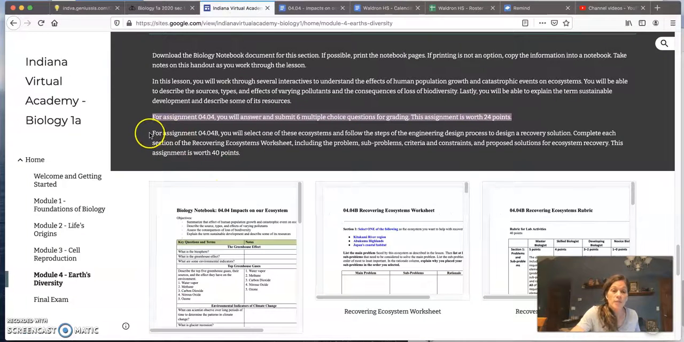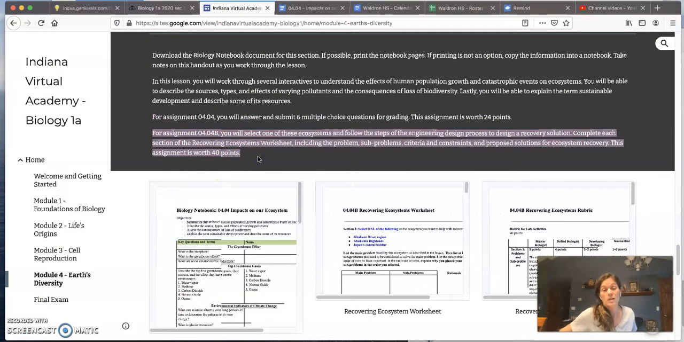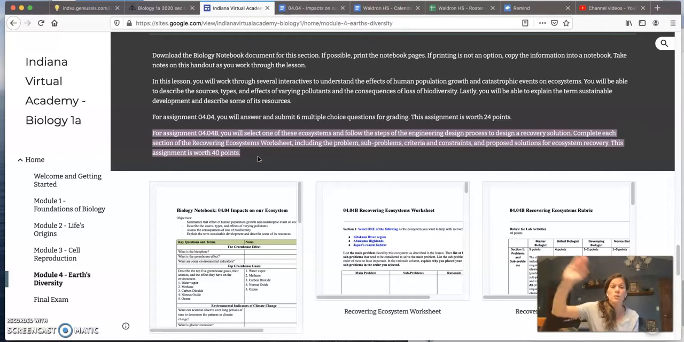Just a little heads up, there are actually 2 assignments for this particular lesson, 0404B. 0404B will be in a next lesson. That's the next assignment that you'll be assigned following this one. For this lesson, read through the content, take your notes, and answer the 6 multiple choice questions.